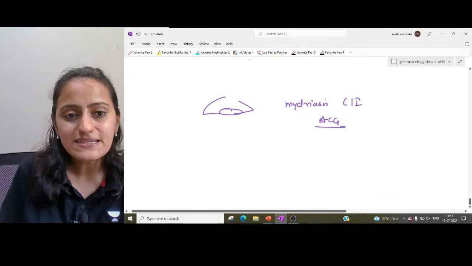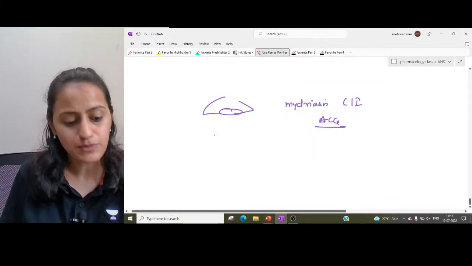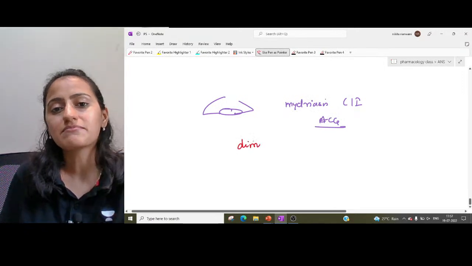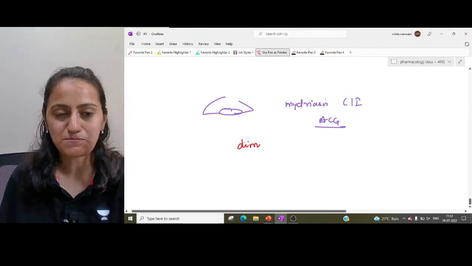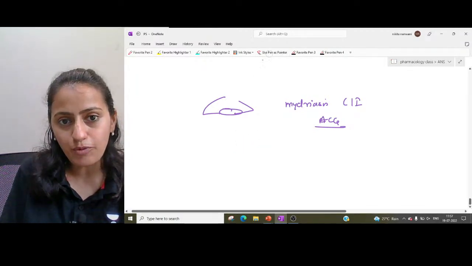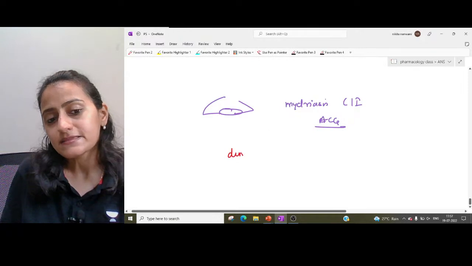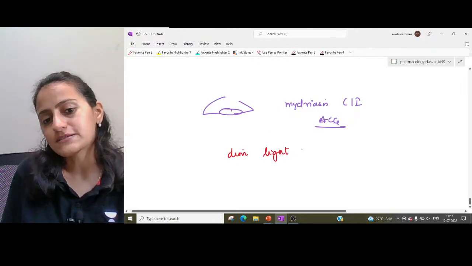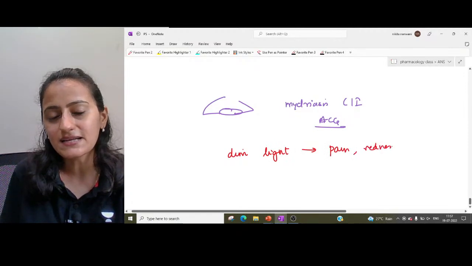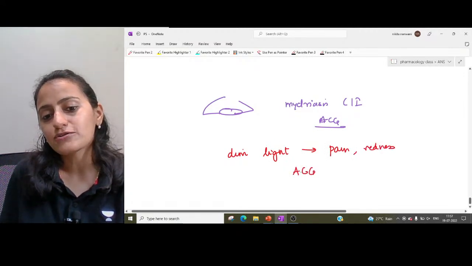So that's the reason, in your questions, you will have this scenario that a person goes to a cinema theater and suddenly develops pain, redness in the eye. So that is pointing basically towards angle closure glaucoma. So whenever you have dim light precipitating pain and redness in the eye, think of angle closure glaucoma.